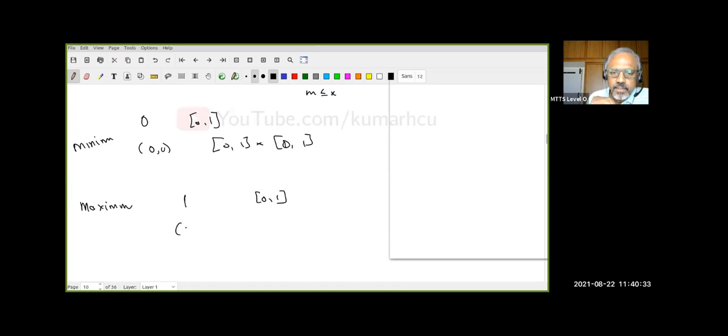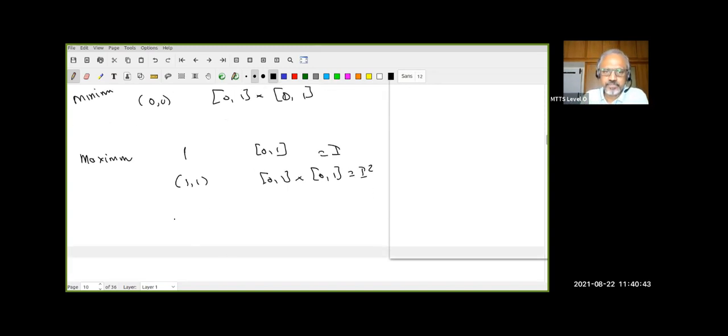And (1, 1) is the maximum for [0, 1] cross [0, 1]. Maybe I should write it as I squared so that it will be less time consuming. Do all of you understand? And 1 is a minimum for natural numbers. And R has no maximum, no minimum. Do all of you understand all these concepts? Good.